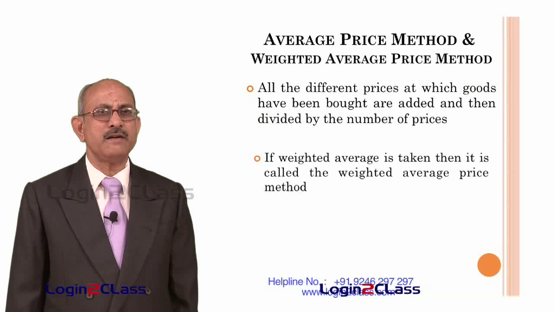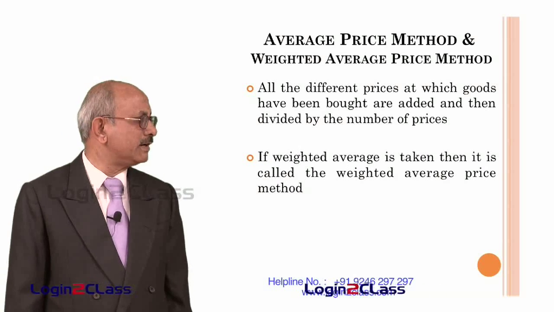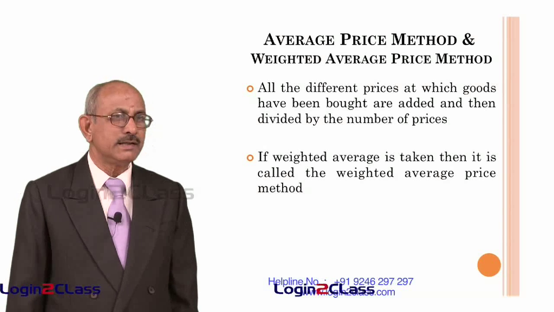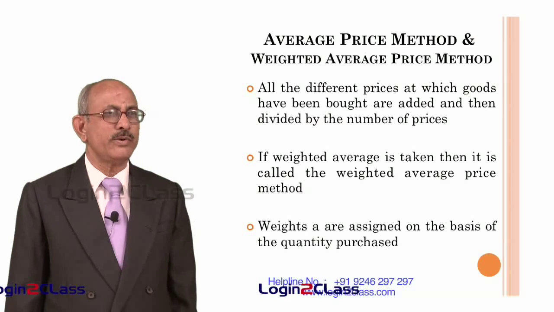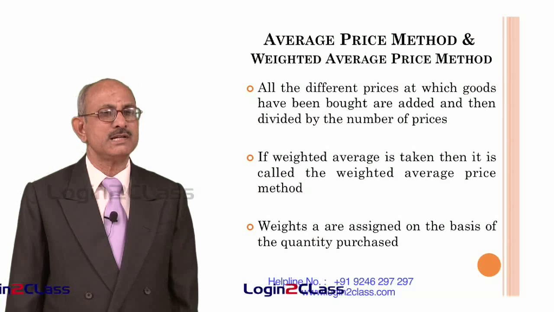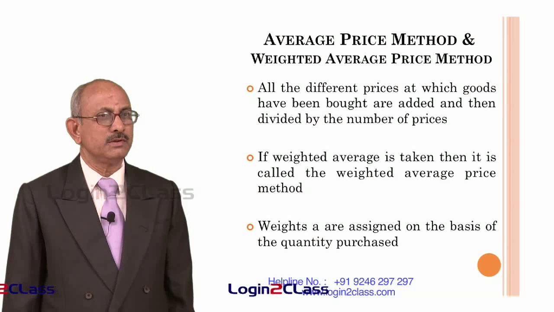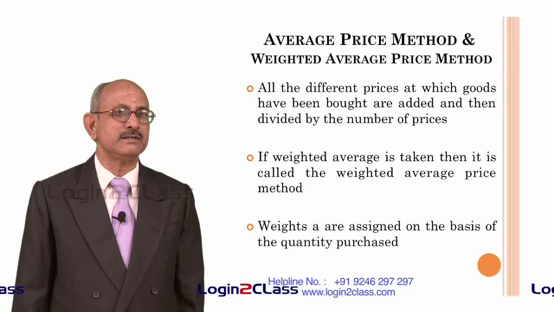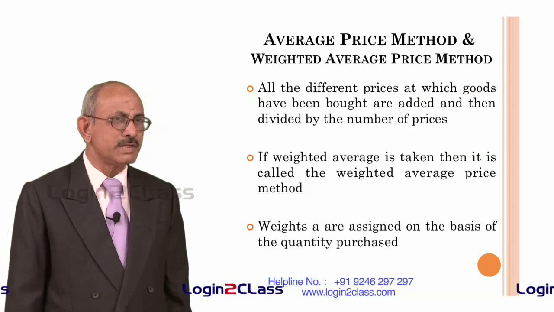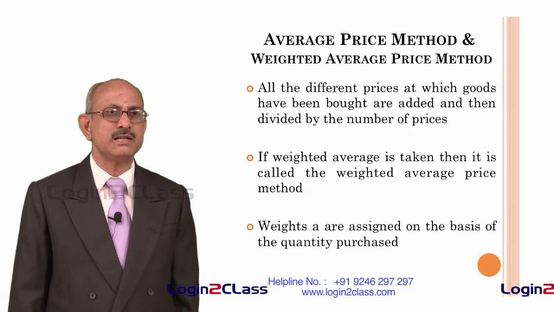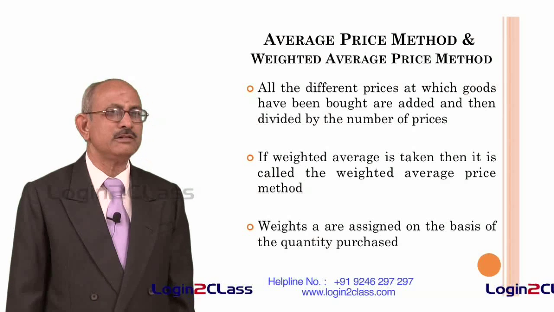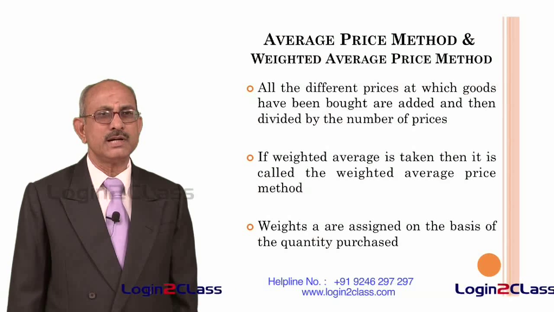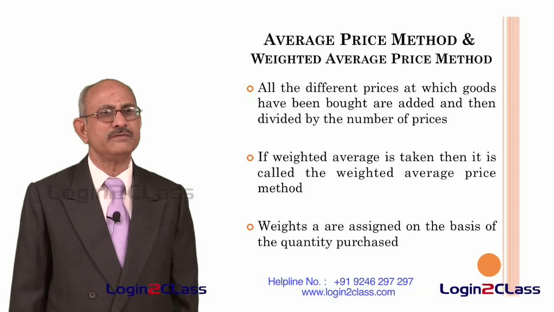And in the case of weighted average price method, weightage is given on the basis of quantity purchased. If, for example, let us say 100 tons are purchased at 20 rupees and 50 tons are purchased at 18 rupees. So, if you have stocks on hand, then the valuation has to be done based on the weightage. So, the weightage for the first purchase will be obviously more, because 100 tons have been purchased, and for the second weightage will be less. So, weightages could be 2 and 1, because in the first case we bought 100 tons of goods, in the second case we bought 50 tons of goods.